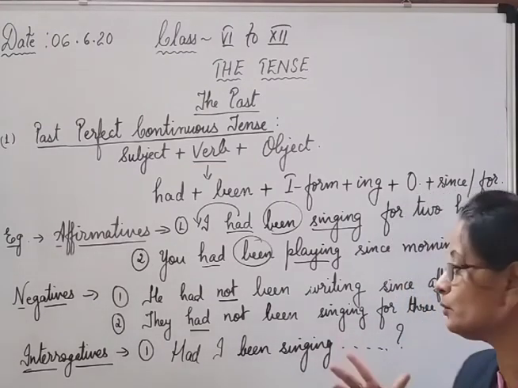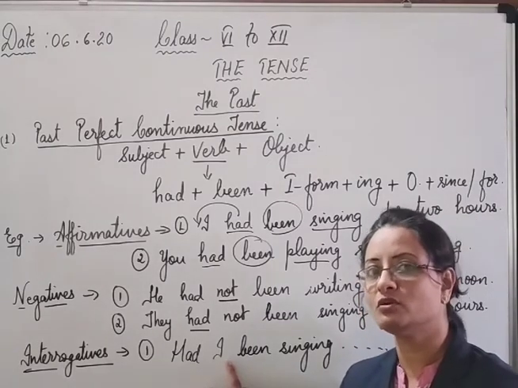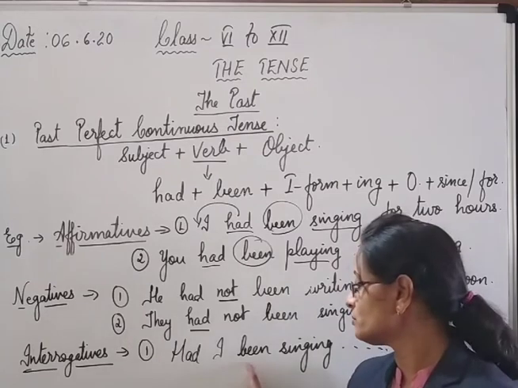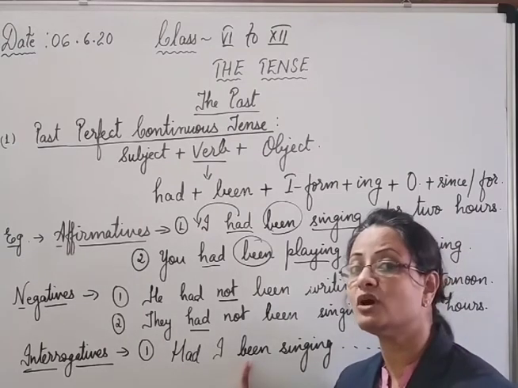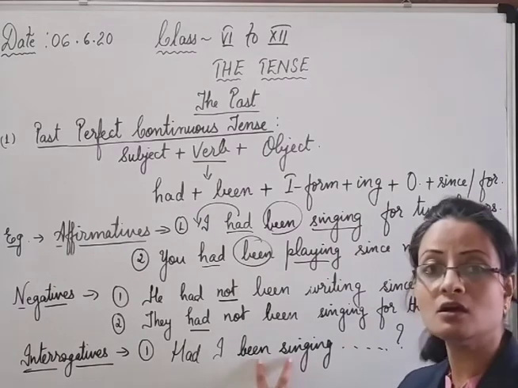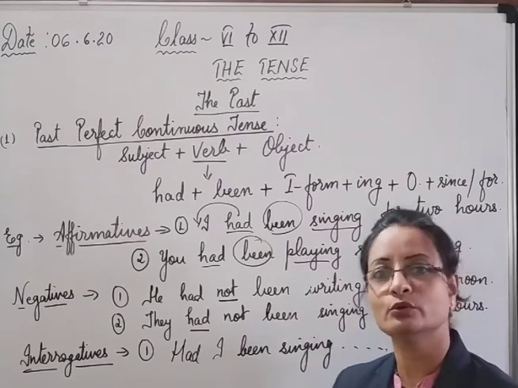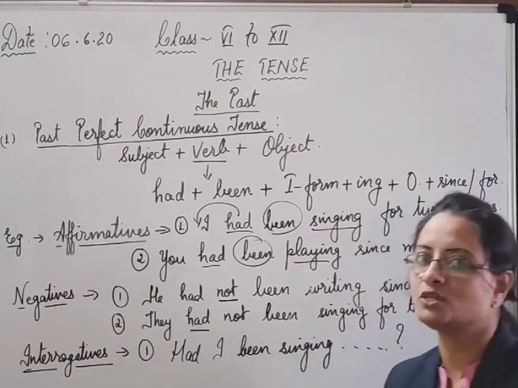Now to make it negative, you have to place not after the subject, before the main verb. Before the main verb, been is there, so before been you have to put it. Do not separate been from the main verb. It will remain along with the main verb. So: had I not been singing a song for 2 hours or since morning, then question mark.